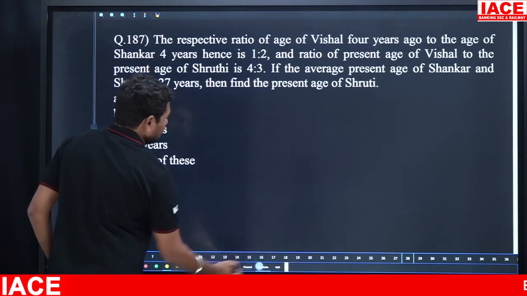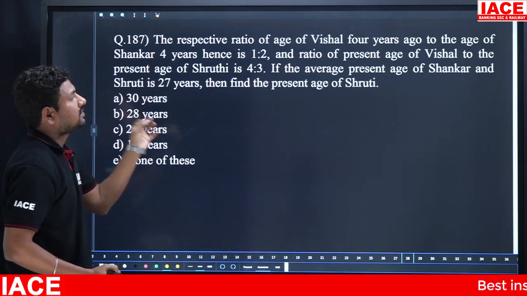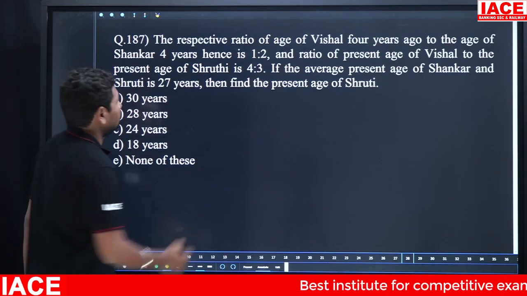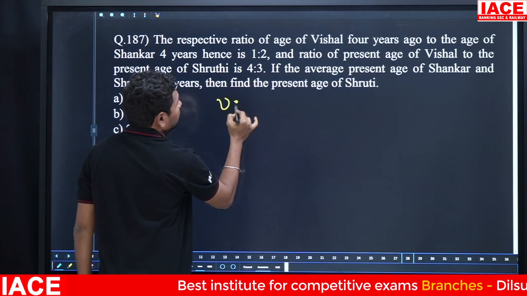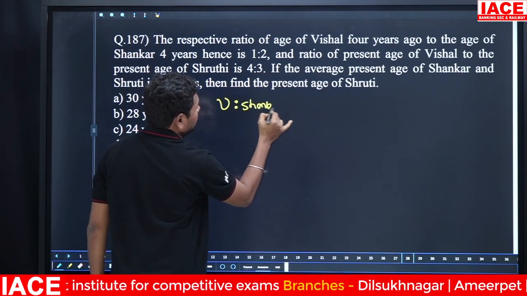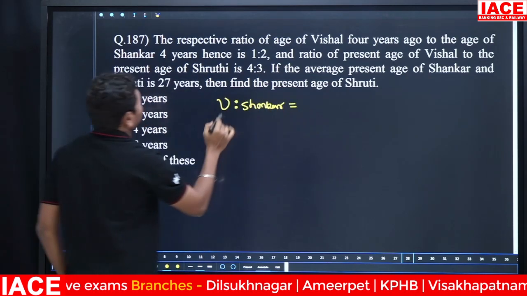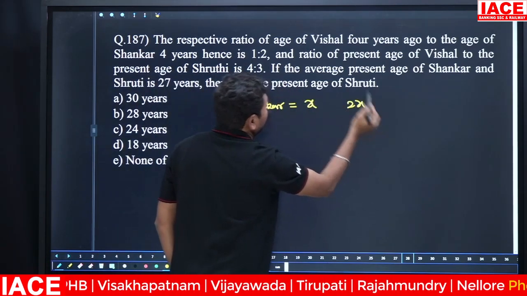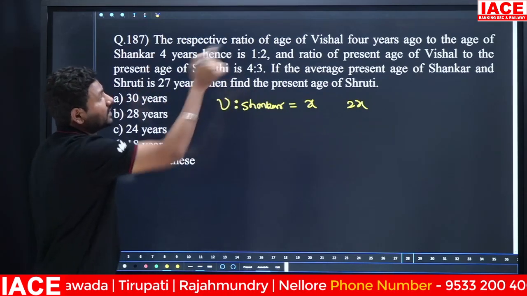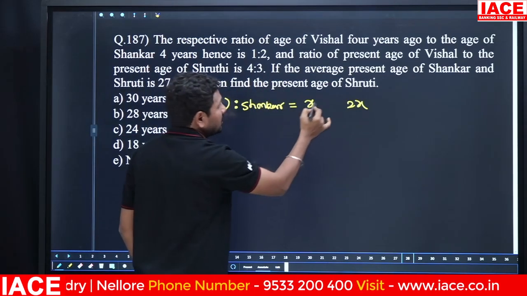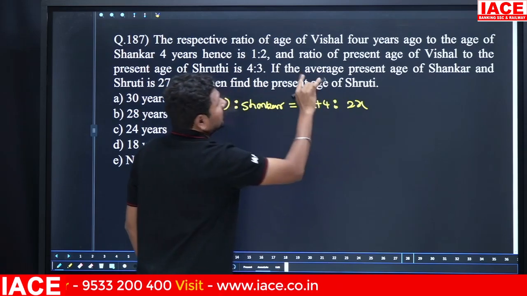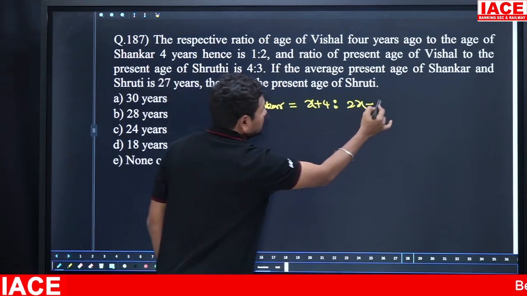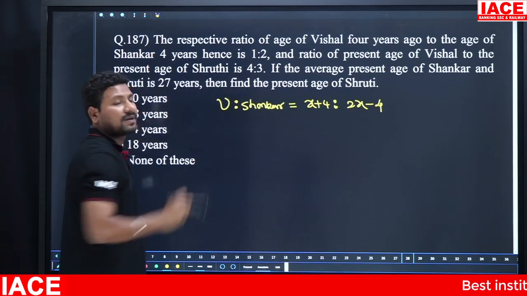Next, the ratio of the age of Vishal 4 years ago to the age of Shankar 4 years hence is 1:2. We can convert to Vishal and Shankar's present ages. Consider x and 2x. In the first line they mention Vishal 4 years ago is x, so present is x plus 4. Shankar's age 4 years hence is 2 parts, so 4 years back it is 2x minus 4. These both are the present ages.